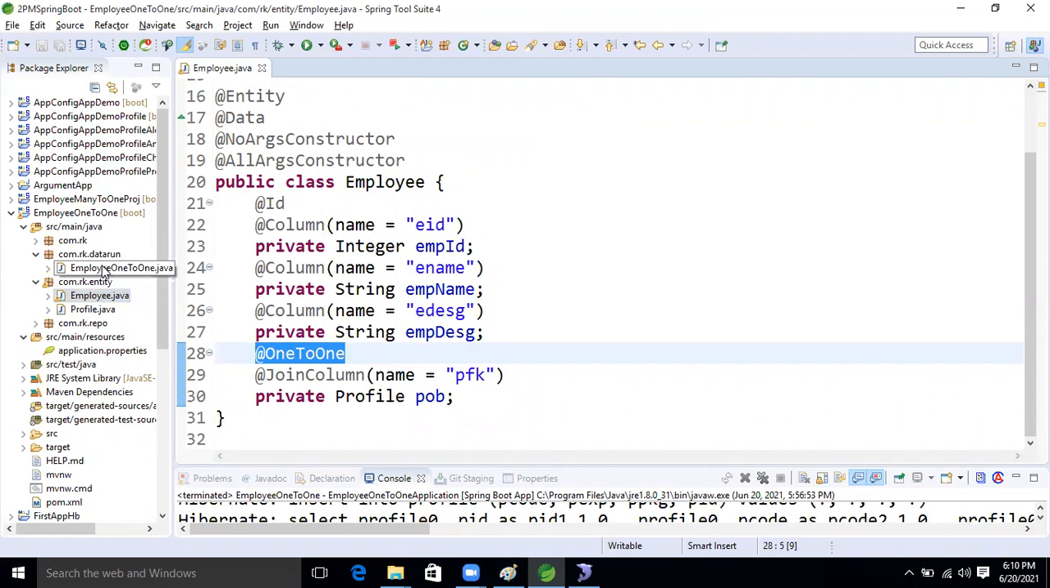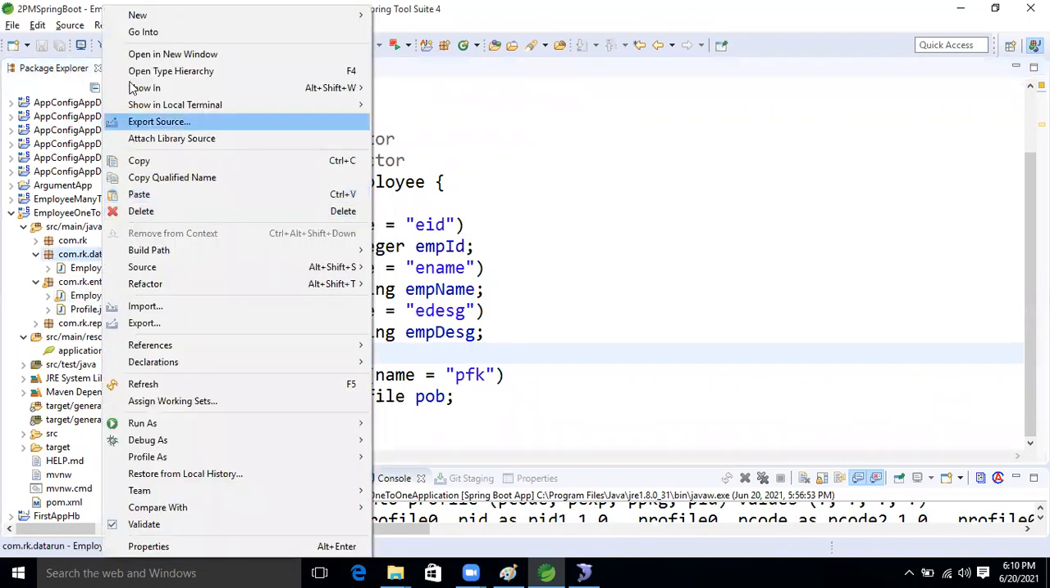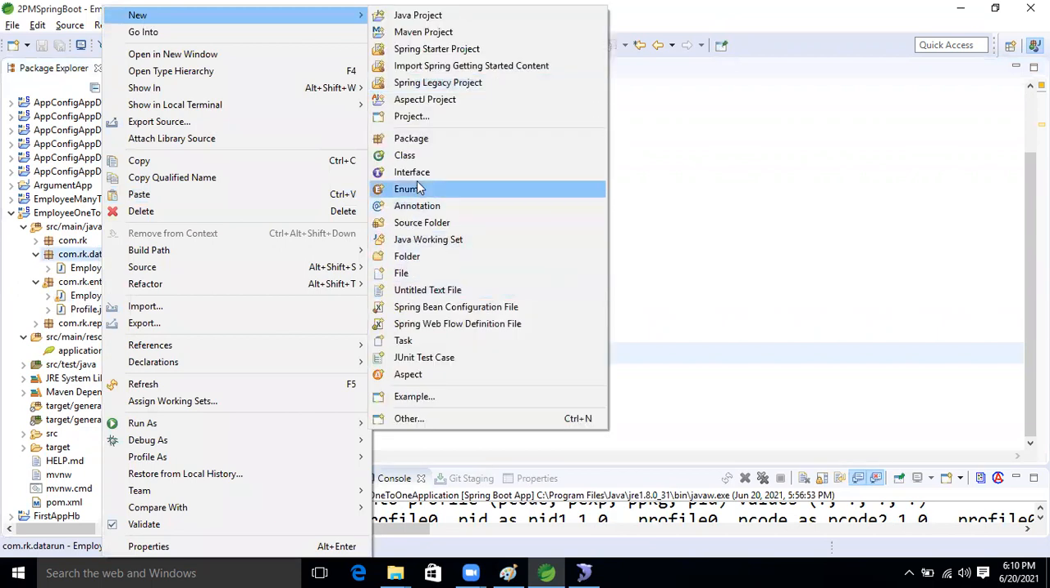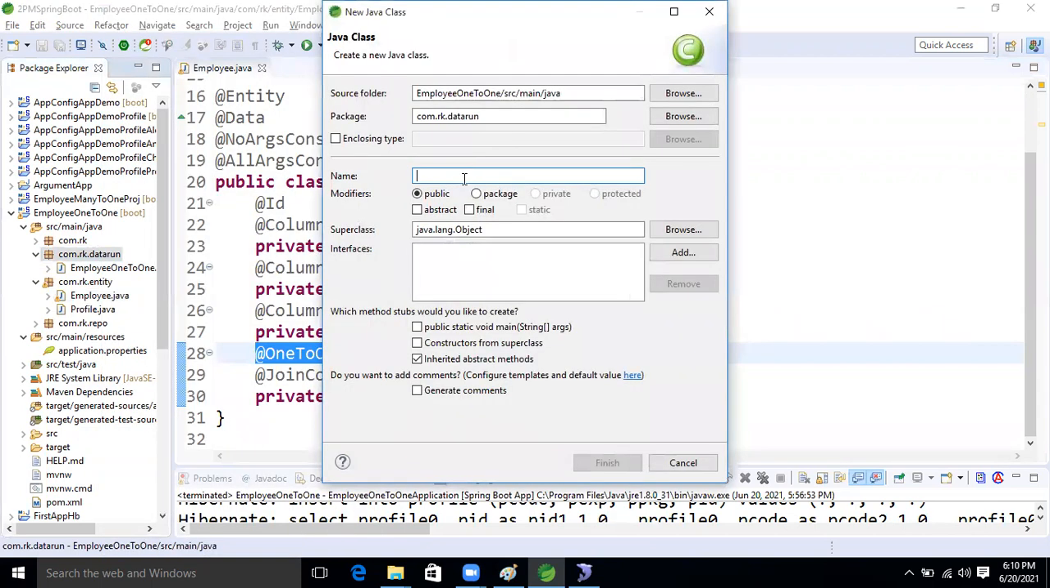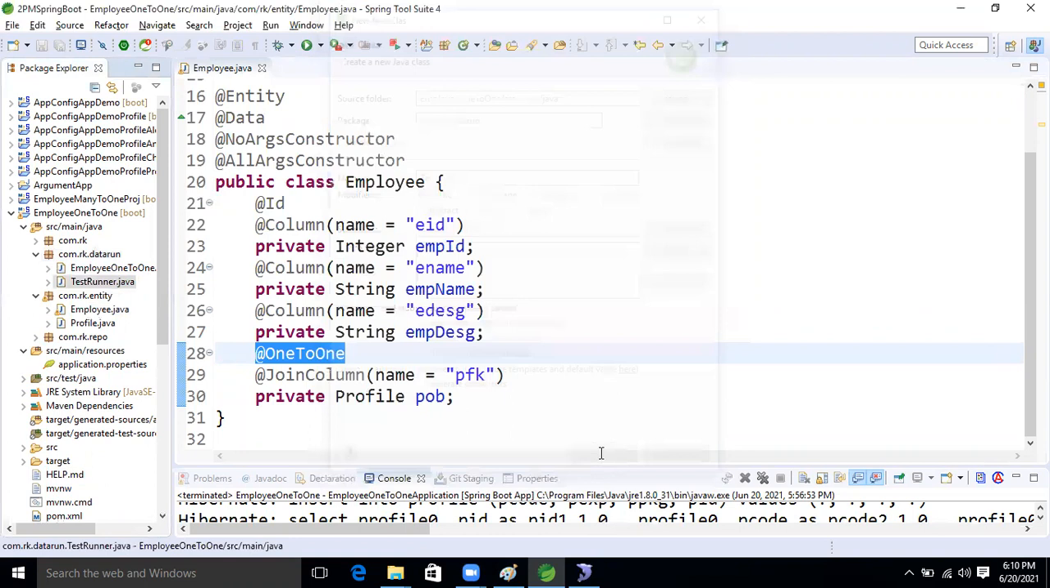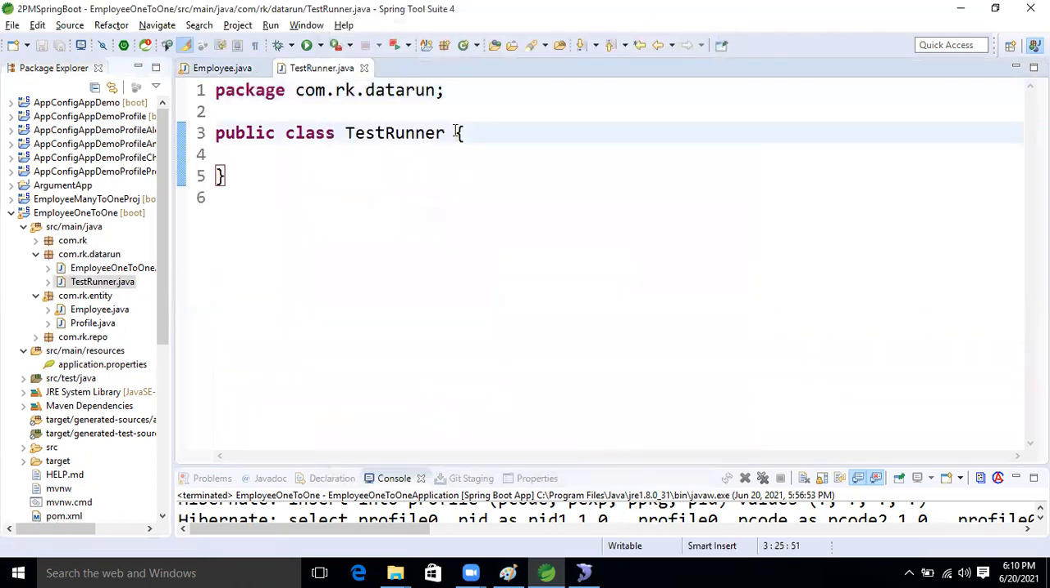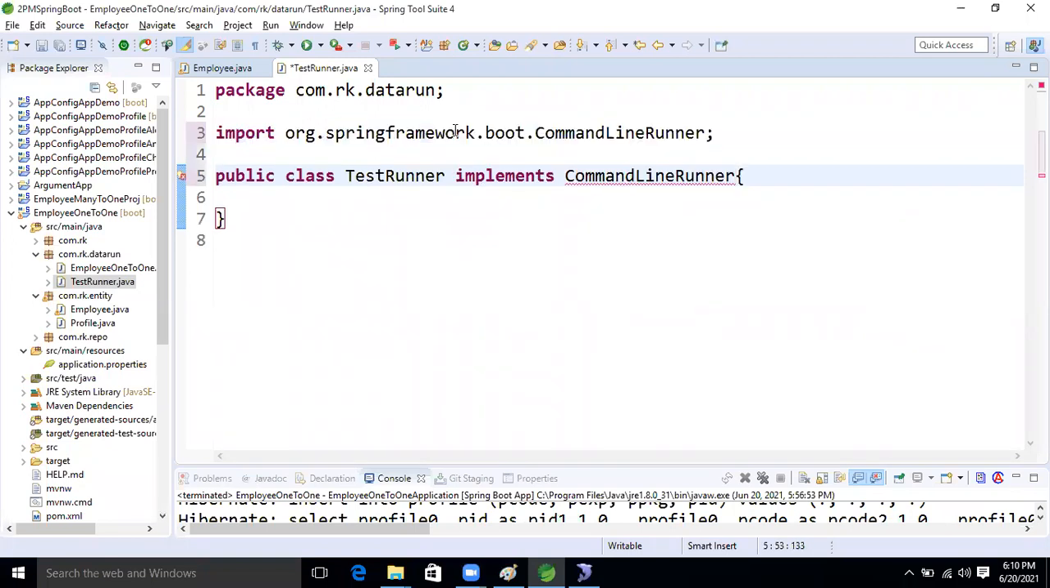What I'm going to do now is write one more runner. Already everything is there. I'm just writing a test runner. Now, what am I going to implement? The CommandLineRunner. Implement CommandLineRunner, and add @Component.